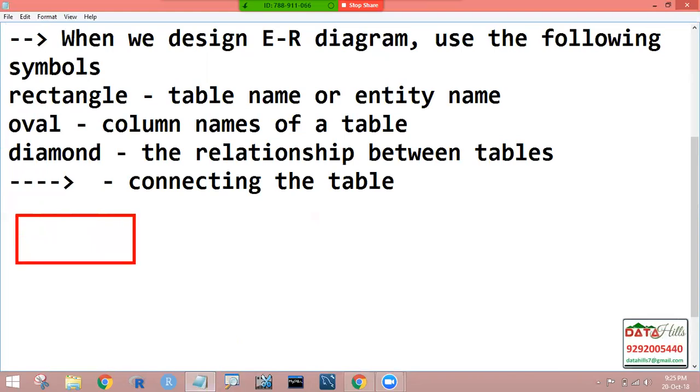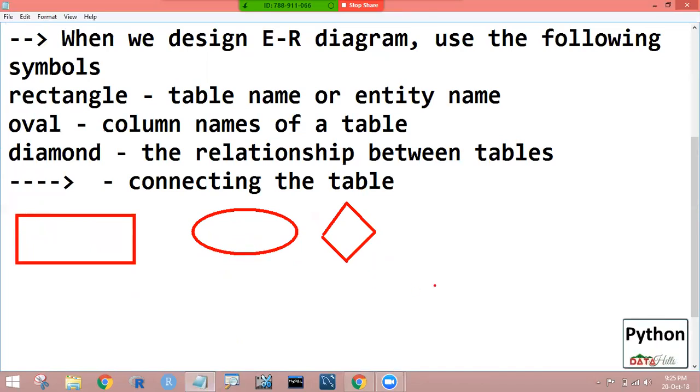This rectangle represents the table name or the entity name, and this is the oval symbol. It is for column names of a table. Next, the diamond. This diamond symbol represents the relationship between tables. Next, the connecting line represents connecting the tables. This is about the ER diagram.